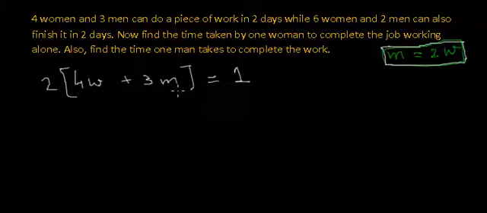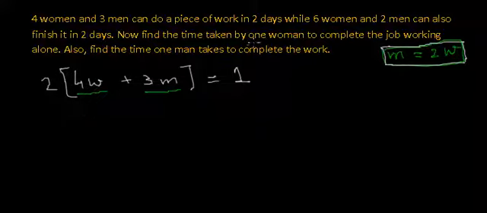So 4 women together will do 4W part of the work, and 3 men will complete 3M part of the work. This will be the work done by 4 women in 1 day, and this will be the work done by 3 men in 1 day. And they are taking 2 days, so that is why I am multiplying this by 2 to finish the job. And the job we consider as 1 unit, right?